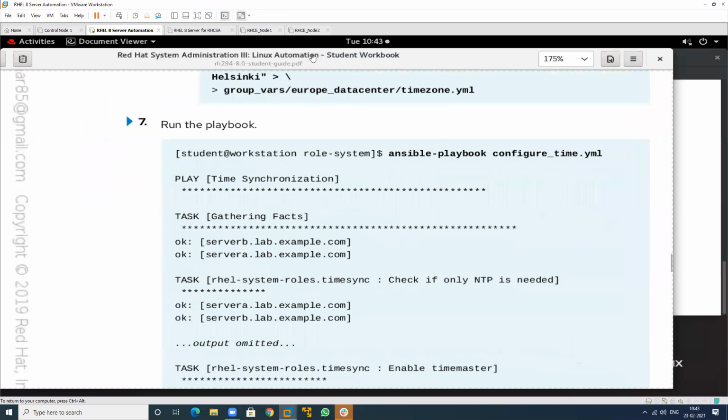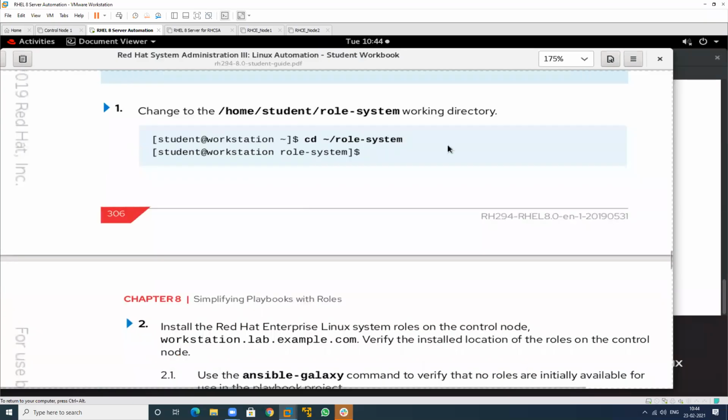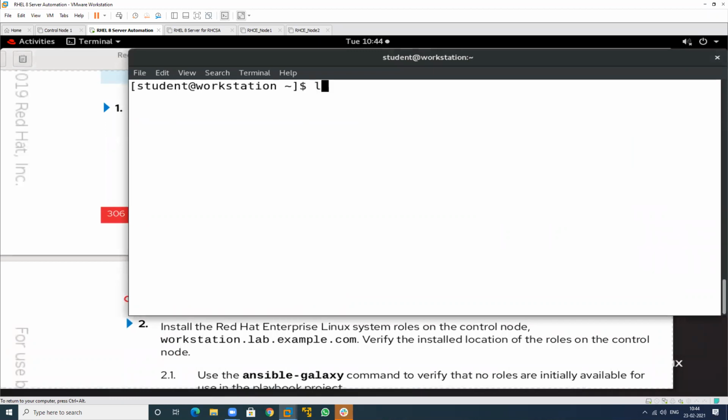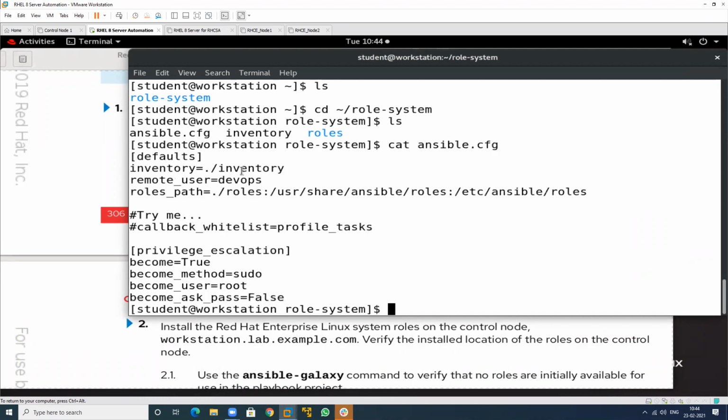See, first go to this particular location. So we have a folder. Go to this particular folder, and in this we have some prerequisite files. So we have one Ansible file. This is the inventory file, and this is the path of your role.